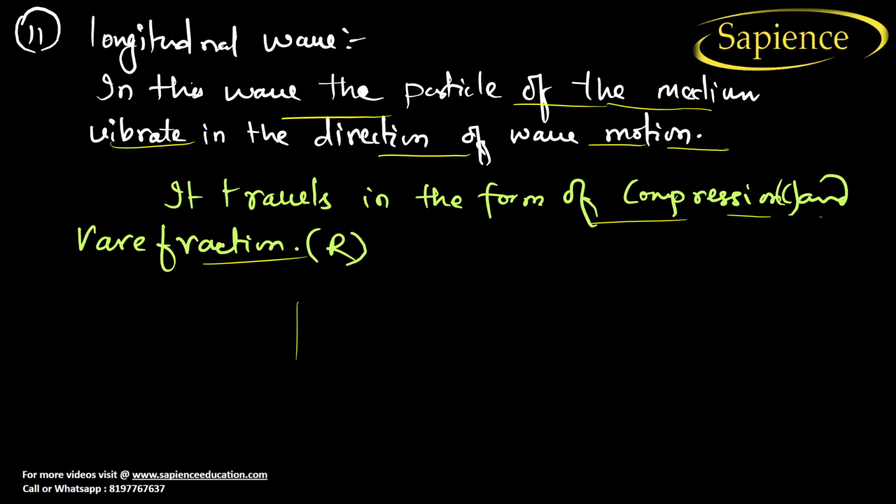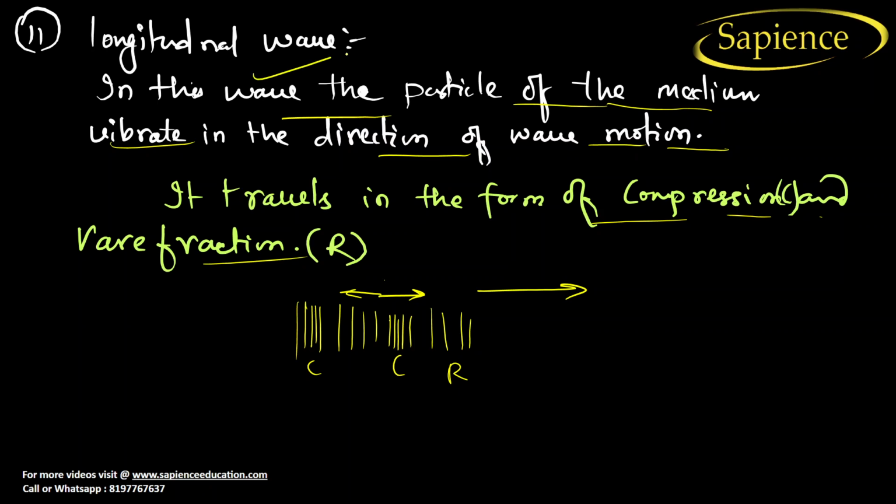See here, compression and rarefaction mean what? Let us see. This is a compression. This is a rarefaction. This is again a compression. This is a rarefaction. So what is happening actually? The particle is moving in the form of SHM like this and this. The wave is also moving like this. So this type of wave is known as a longitudinal wave.